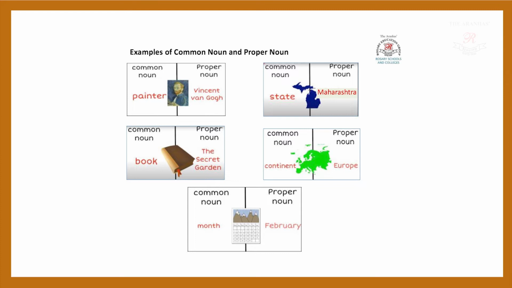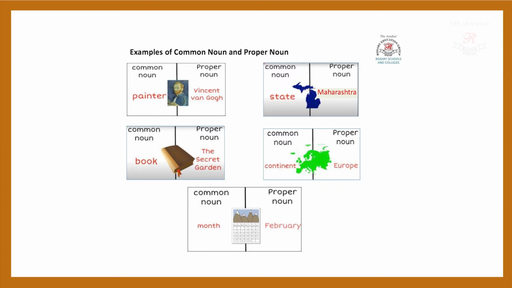Now next, continent. Continent is a common noun. But when I talk about a specific continent, about Europe or the Asian continent, in that case it is a proper noun. Next picture is about the month. Even the month is a common noun, but the specific month, January, February, March, April, May, all these names of the months are proper nouns.